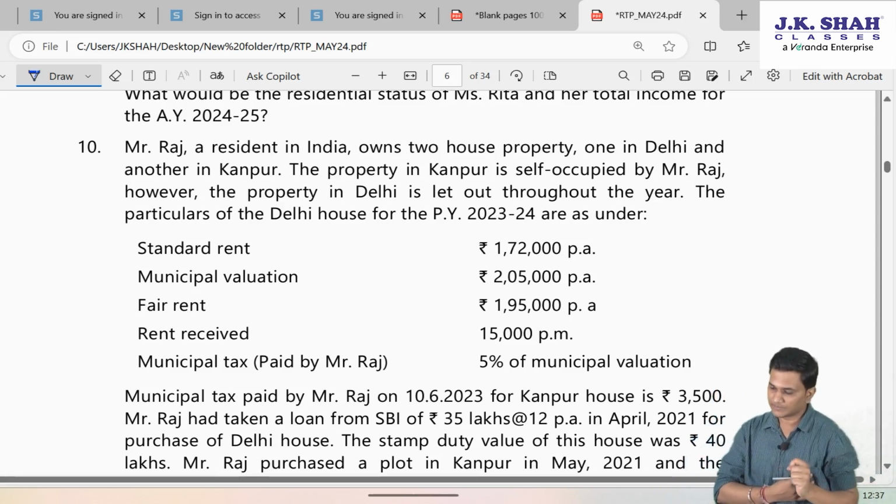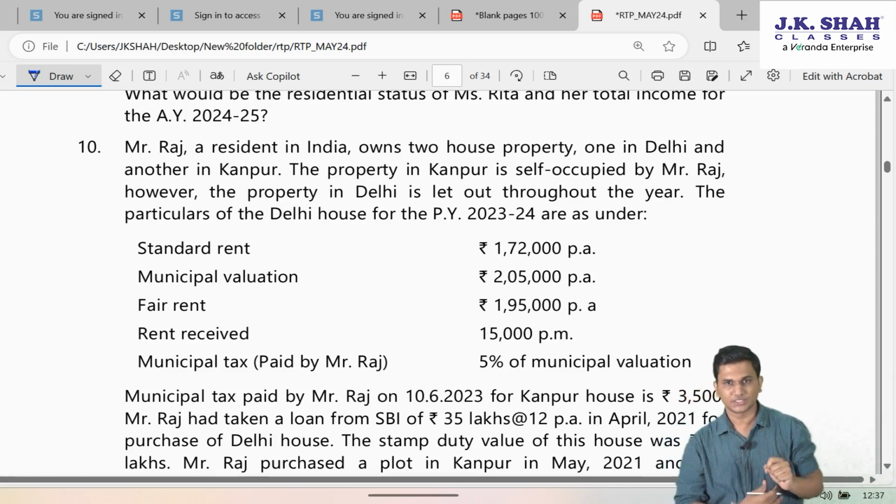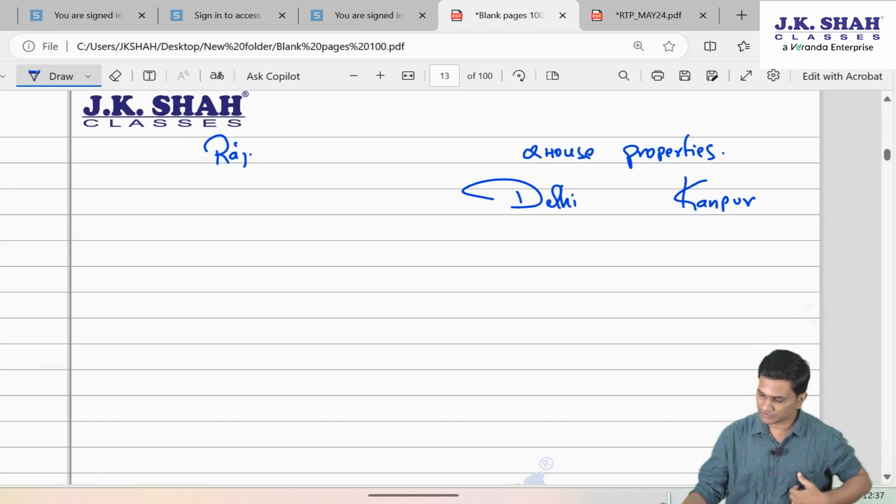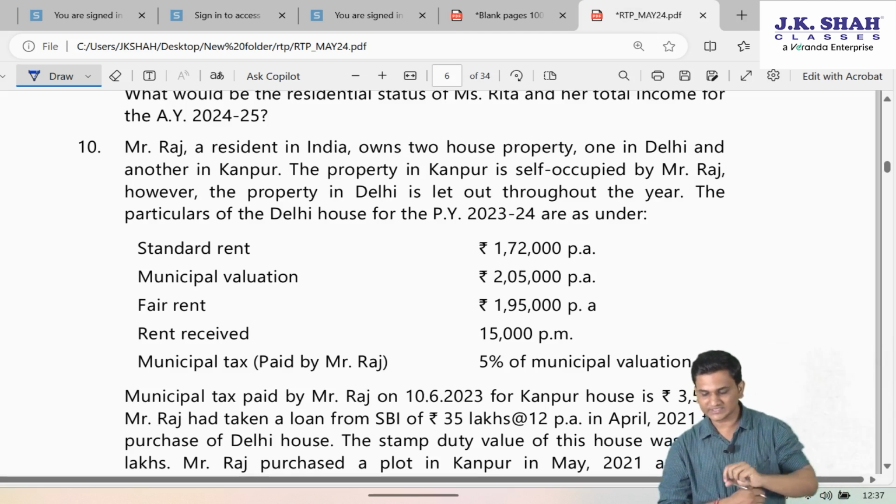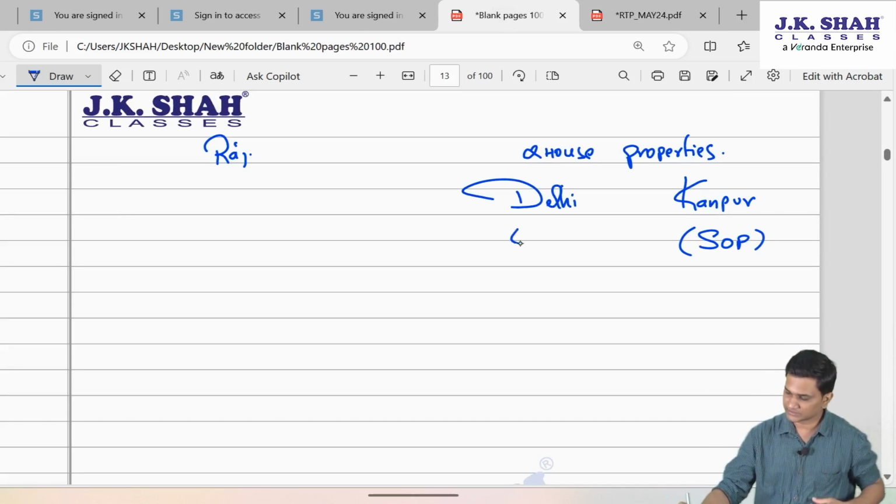The property in Kanpur is self-occupied by Raj. So the Kanpur one is self-occupied. The property in Delhi is let out throughout the year. Fine, this is let out.